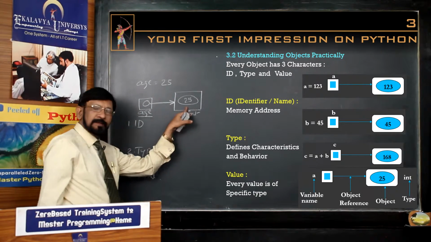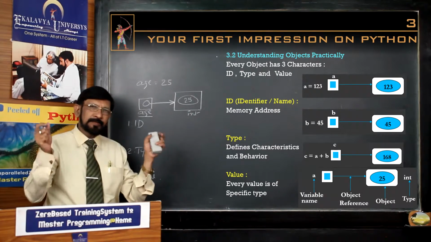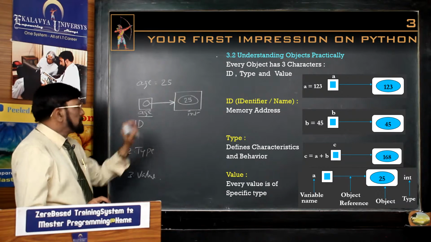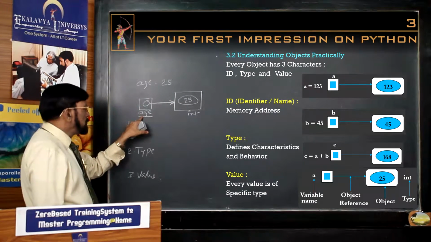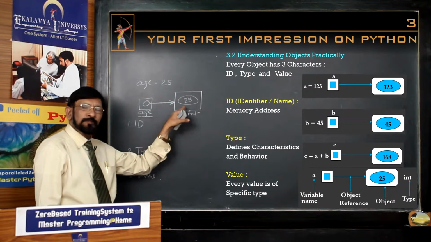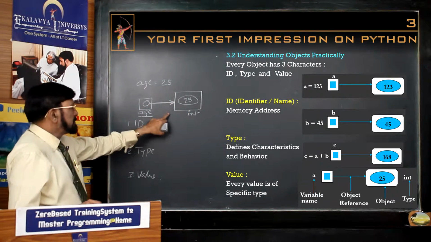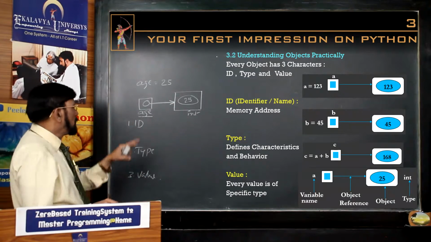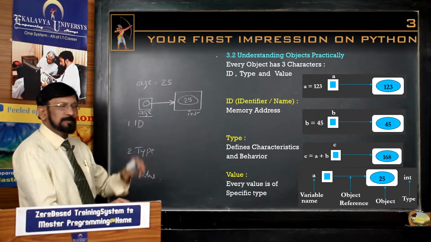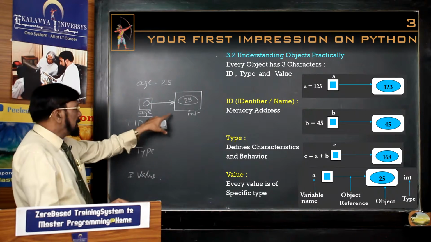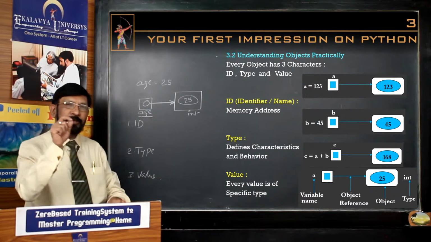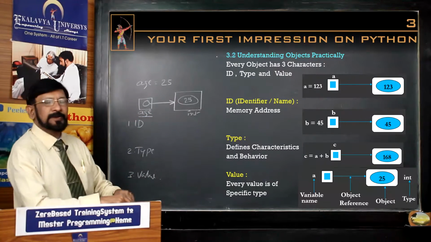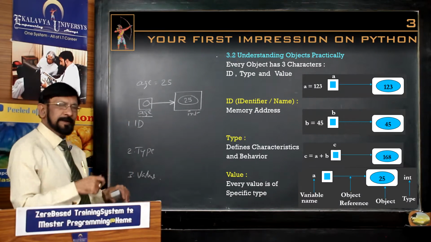What is the real thing? This is the real thing. In a kite, what is the real thing? The paper part is the real thing. Here, this is the real thing. So, what is it doing? It references a memory location. This is the memory location. So, using this, we can retrieve this value, and we can retrieve the memory location, or what you call the address, the memory address of this object. You understand that, that is ID.